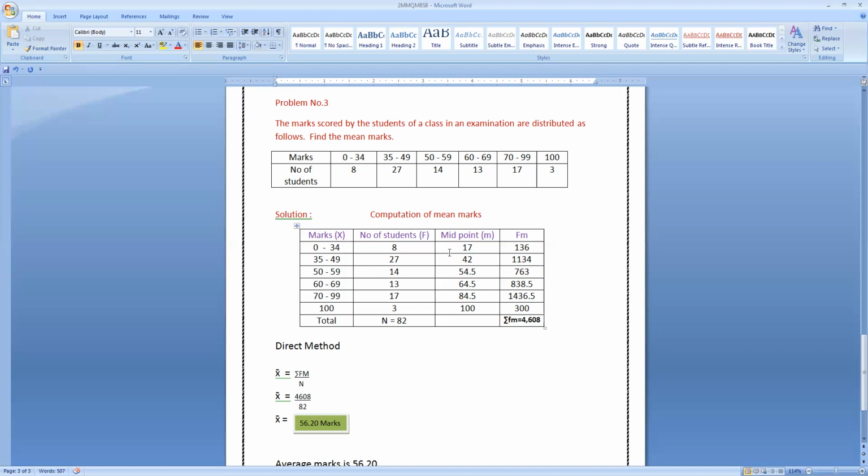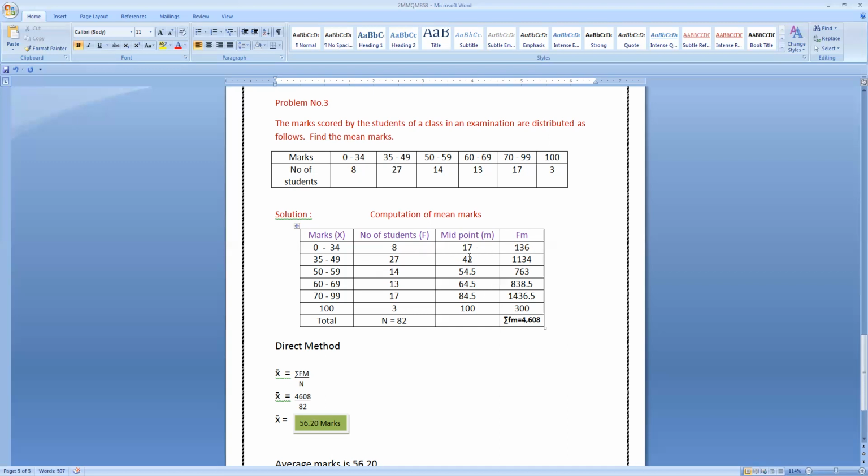Upper limit plus lower limit divided by 2: 34 divided by 2 is 17. 49 plus 35 divided by 2 is 42. 59 plus 50 divided by 2 is 54.5. 69 plus 60 divided by 2 is 64.5. 99 plus 70 divided by 2 is 84.5. Here the last number is taken as the mid value. Then we have to multiply f into m.